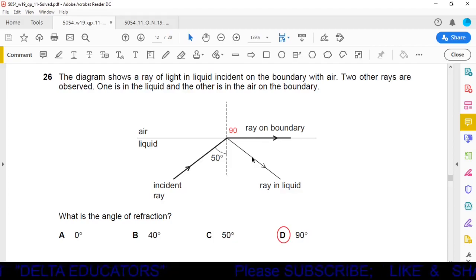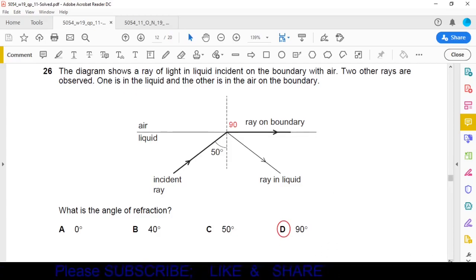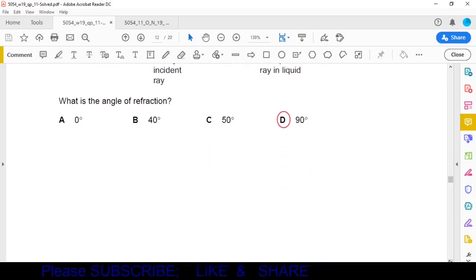Okay, this ray is called the reflected ray. The ray which passes to the other medium, that is in the air, is called the refracted ray. This line is called the normal, and the angle between the normal and the refracted ray is called the angle of refraction. So what is asked here? What is the angle of refraction? The angle of refraction is the angle between the normal and the refracted ray. Now here the normal and the refracted ray are both at right angle. So the angle is equal to 90 degrees. So the correct option is option D. Refracted angle is 90 degrees.